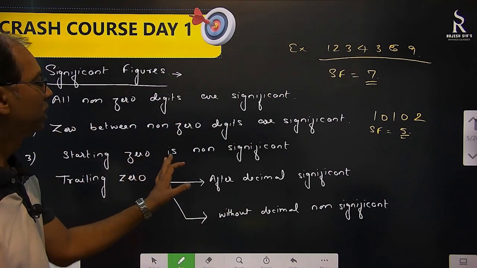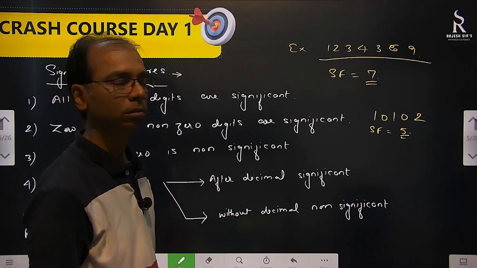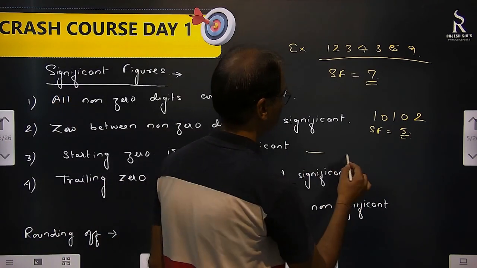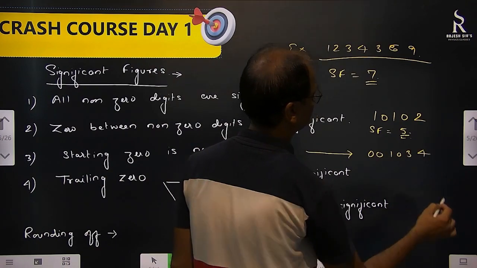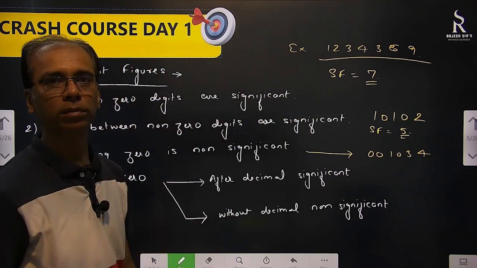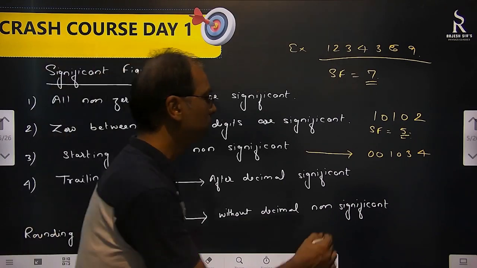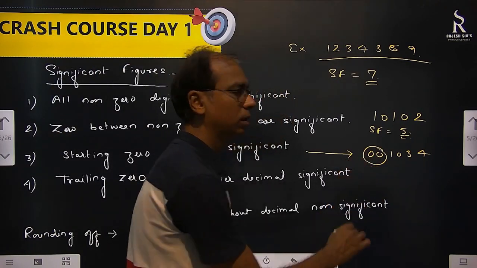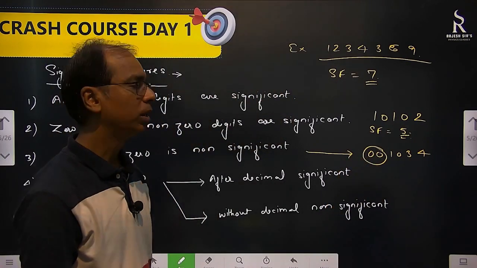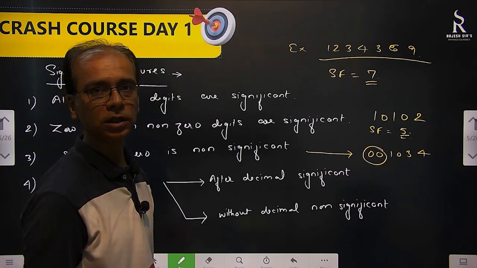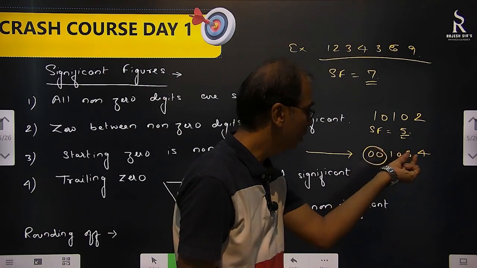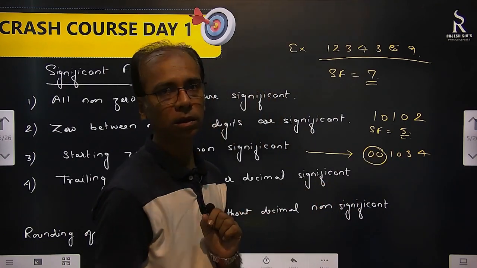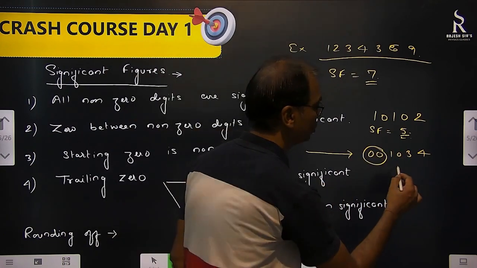Starting 0 is non-significant, means suppose you have 0 0 1 0 3 4. Okay, so these two zeros are non-significant. They got no meaning as far as significant figures is concerned. But this 0 is useful because it's between two significant numbers. So here significant numbers will be what? 4.